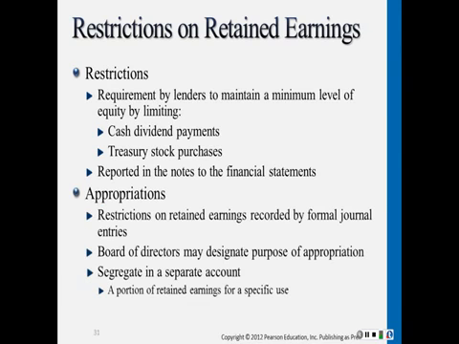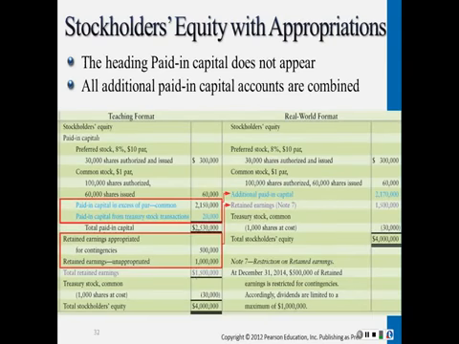Appropriations are retained earnings restrictions recorded by formal journal entries. A corporation may appropriate, that is, segregate in a separate account, a portion of the retained earnings for a specific use. For example, the board of directors may appropriate part of retained earnings for an expansion.